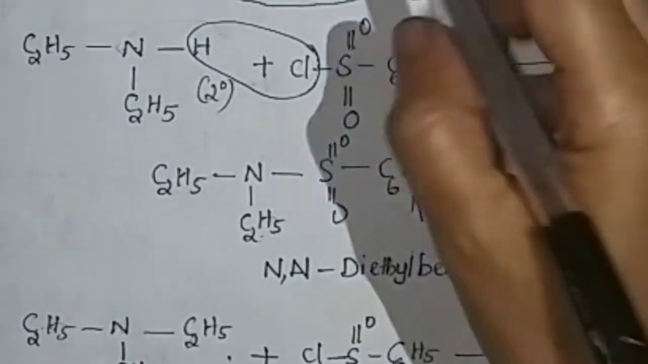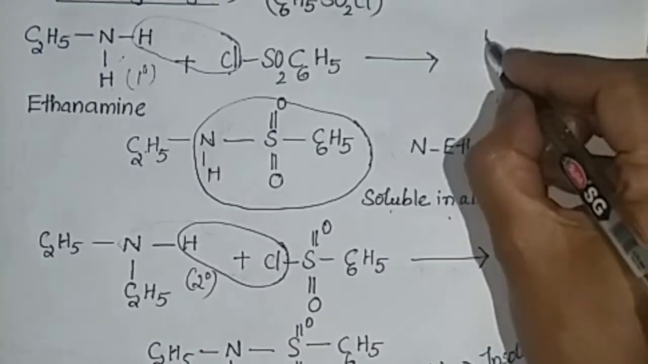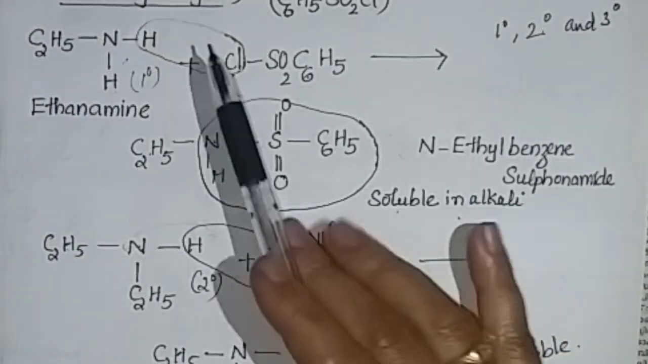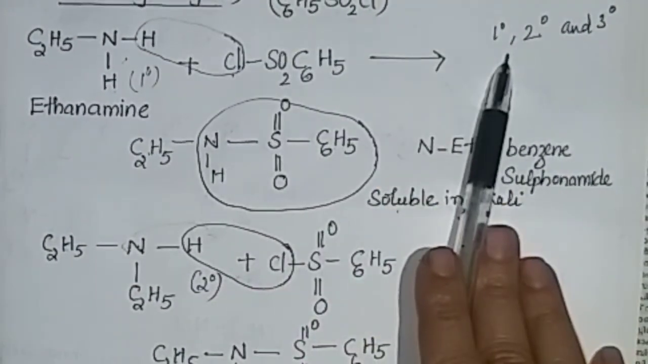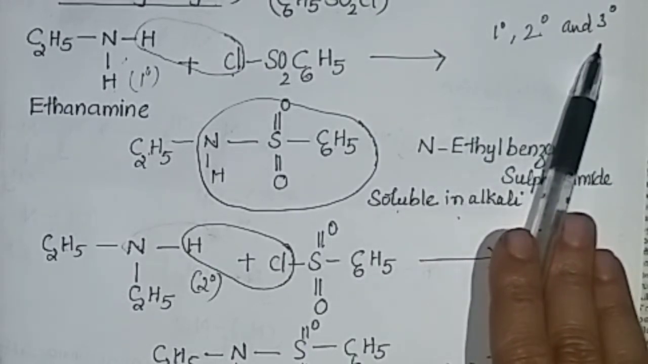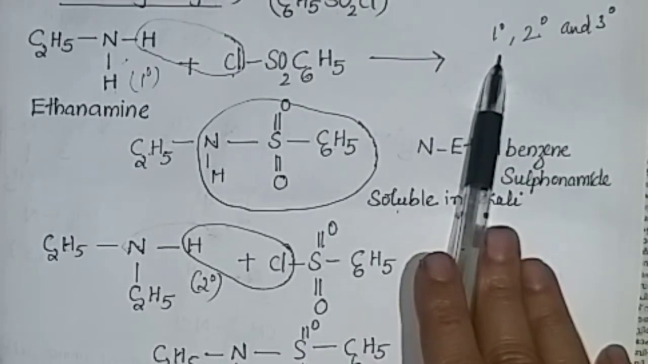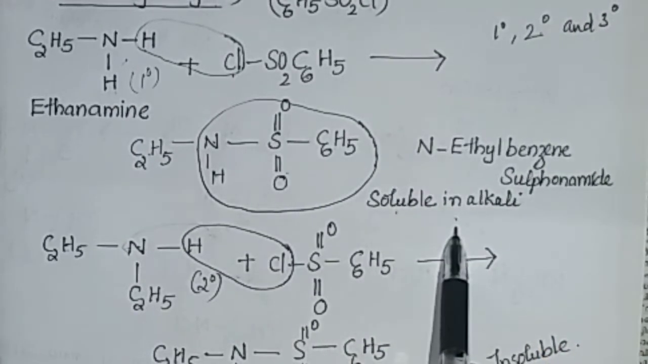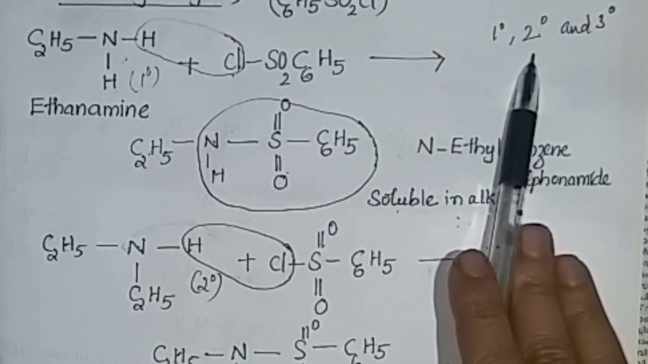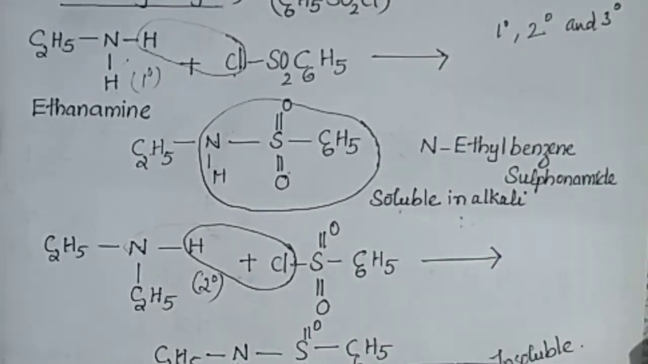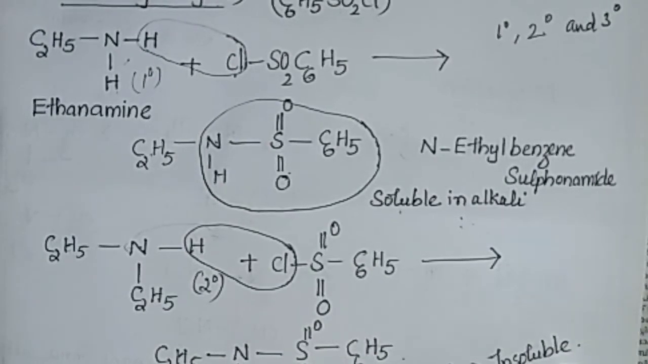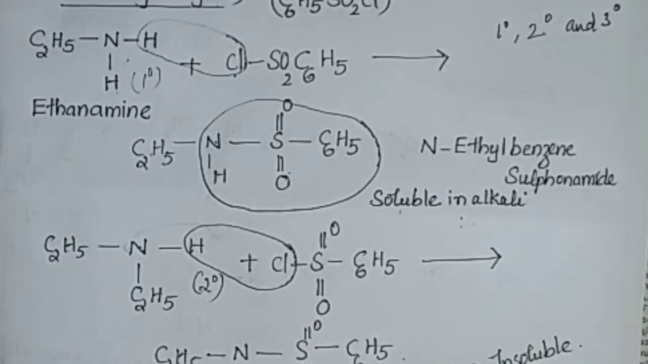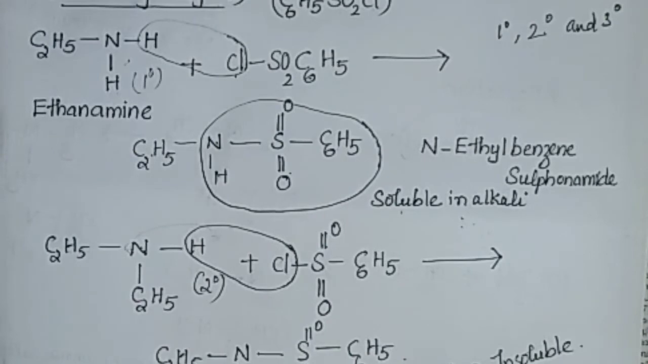So this test is used to identify primary, secondary and tertiary amines. Hinsberg reagent test is used to identify primary, secondary and tertiary amines. If it is a primary amine, then Hinsberg reagent is added and we get a precipitate which is soluble in alkali. If it is a secondary amine, we get a precipitate which is insoluble in alkali. In the case of tertiary amines, no reaction takes place with Hinsberg reagent.